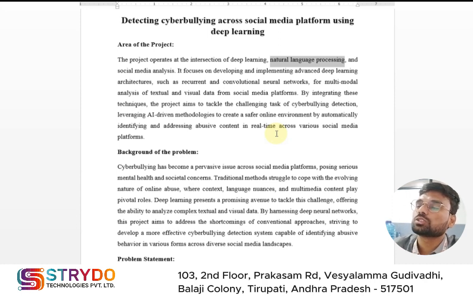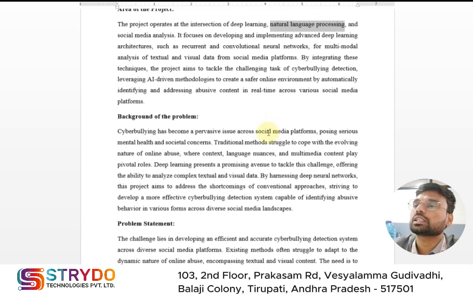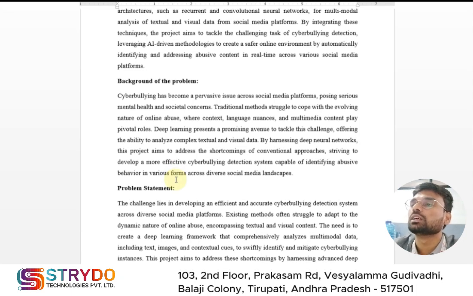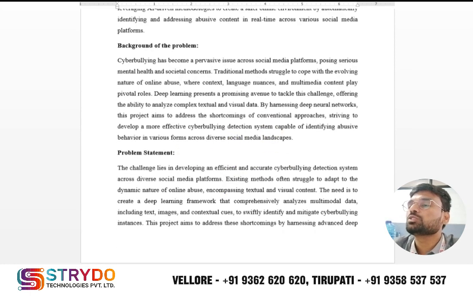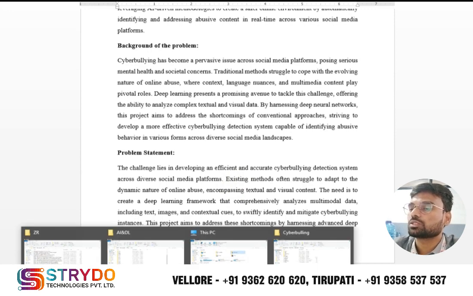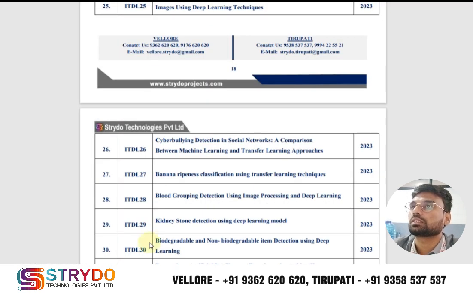By detecting this bullying concept we can easily approach the next process, like which person is bullying or not bullying, and which comment contains bullying content and which does not. We will use machine learning for this process.